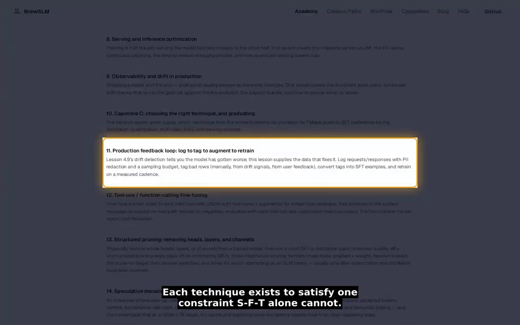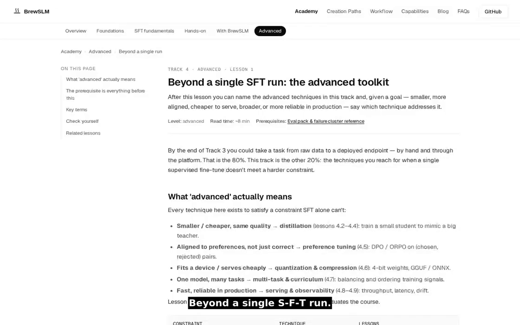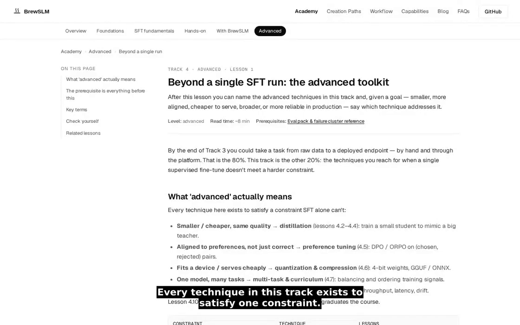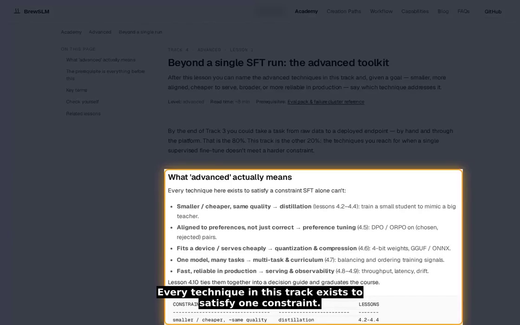Each technique exists to satisfy one constraint SFT alone cannot. Beyond a single SFT run. Every technique in this track exists to satisfy one constraint. Smaller and cheaper at near equal quality: distillation.